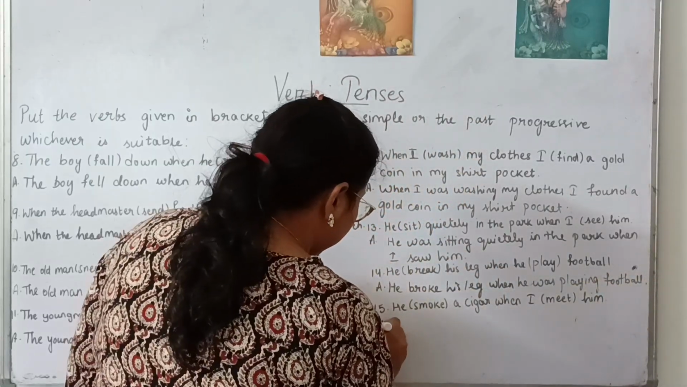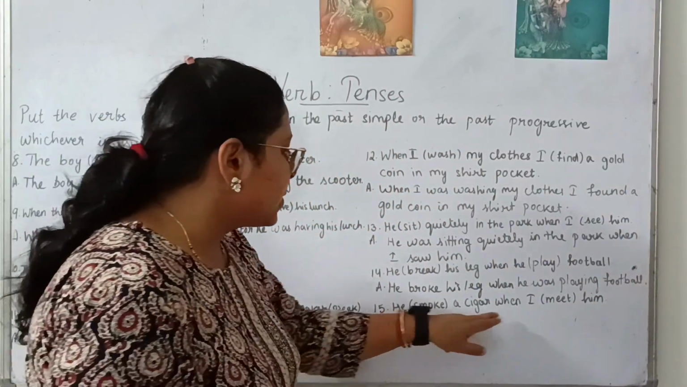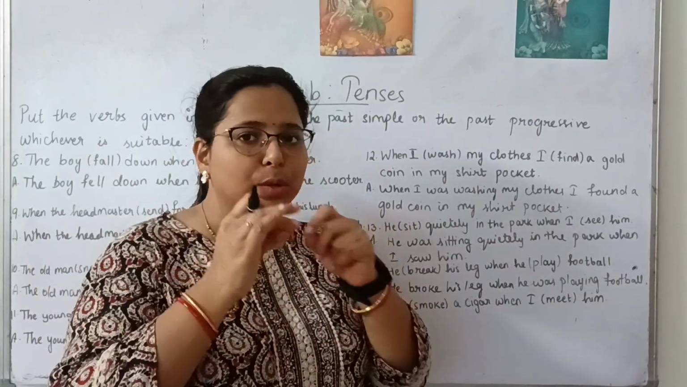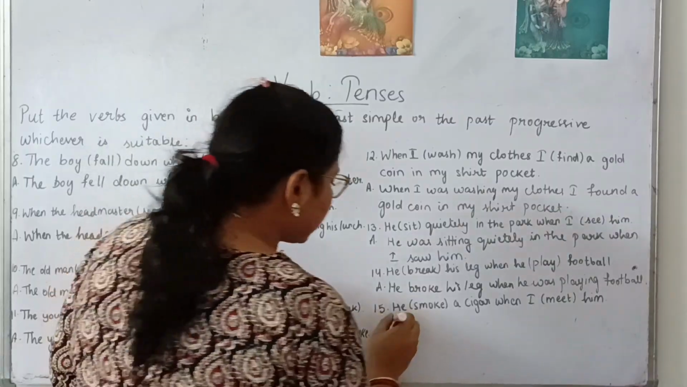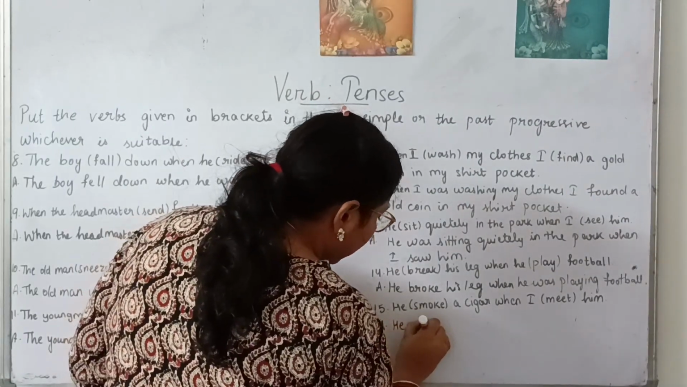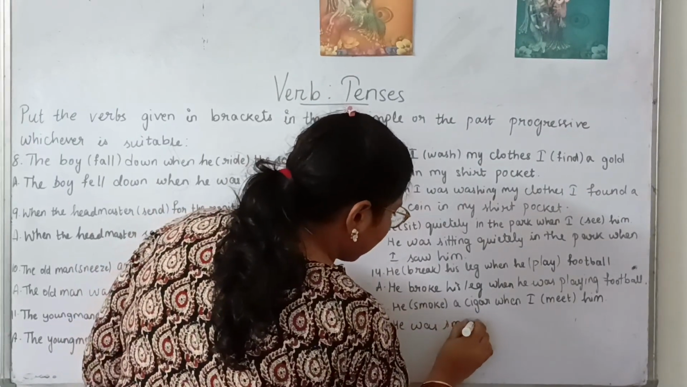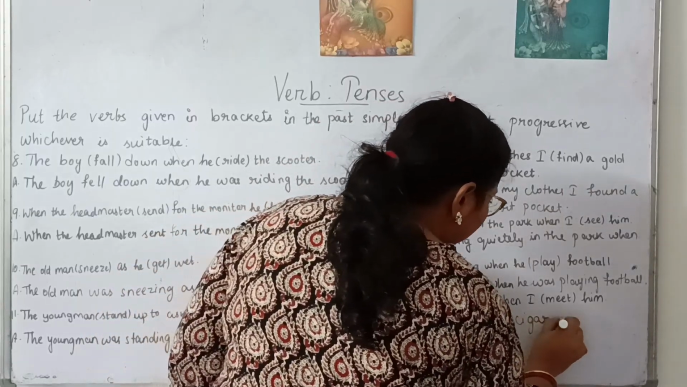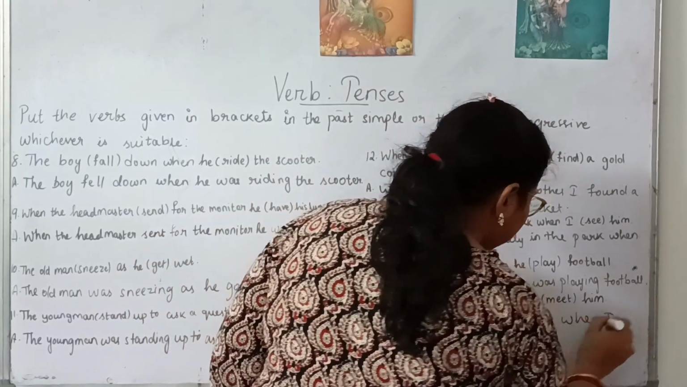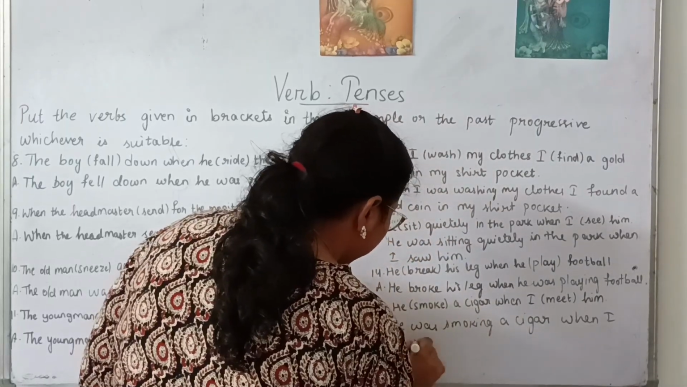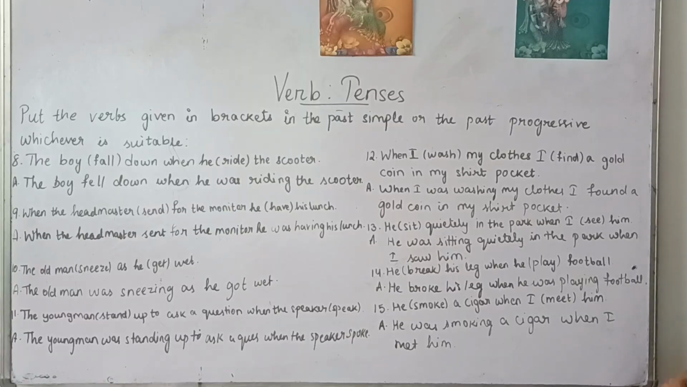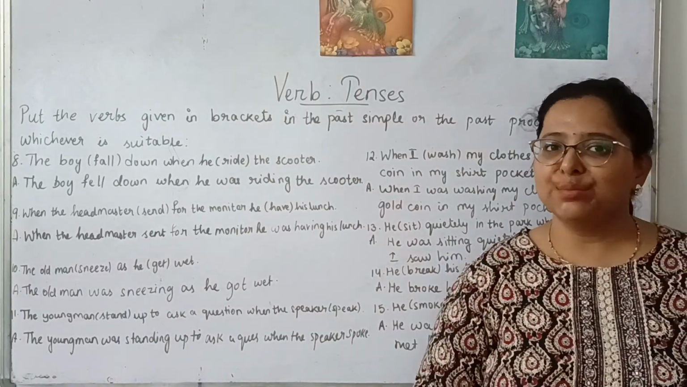Then number 15. He smoke a cigar when I meet him. So smoke means it's not a one-time thing, it's a continuous progressive thing. So he was smoking a cigar when, this is simple past, when I met him. Clear with all the answers? Any doubt till this? We'll move with the next type of questions now.